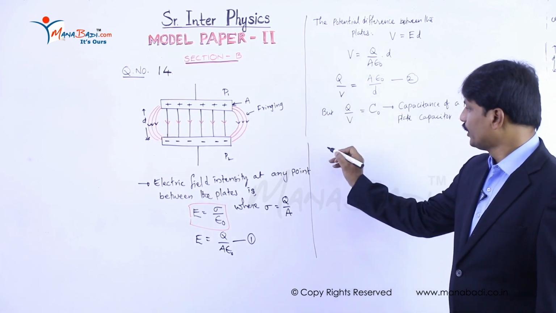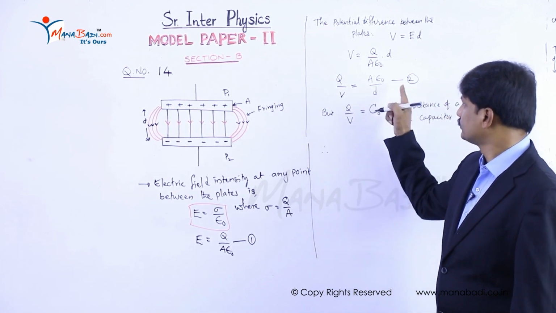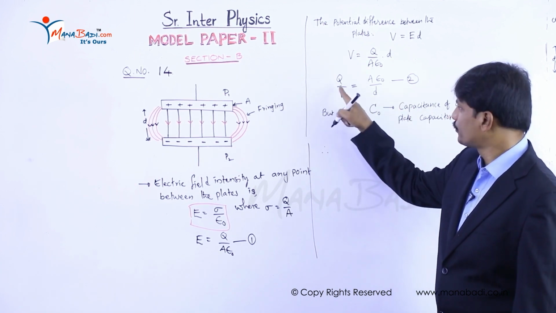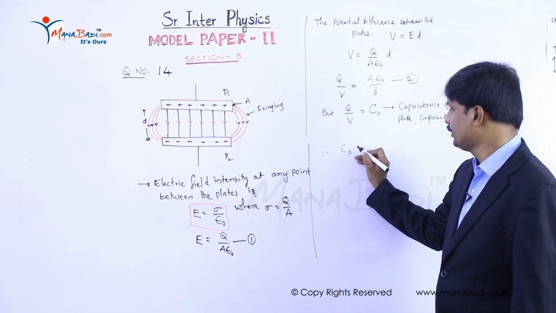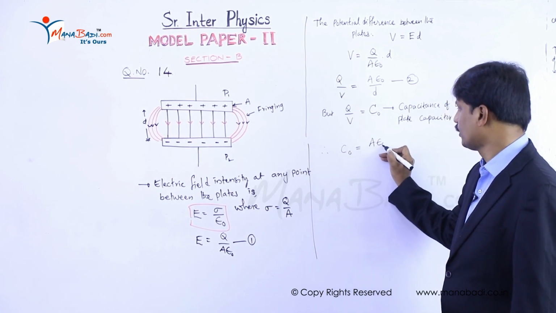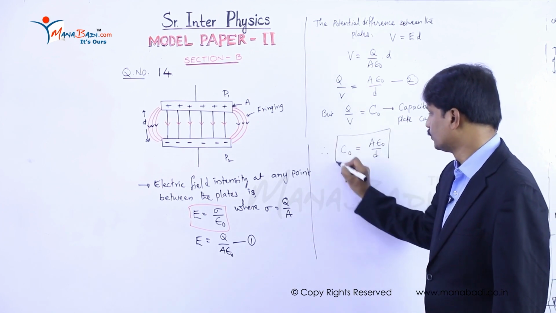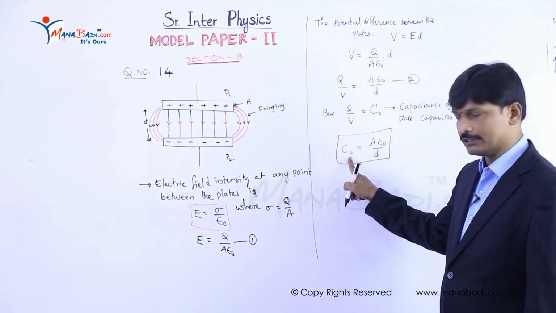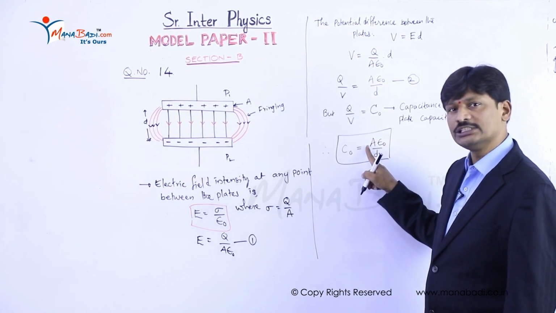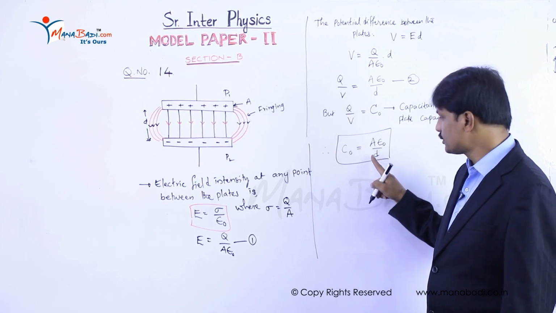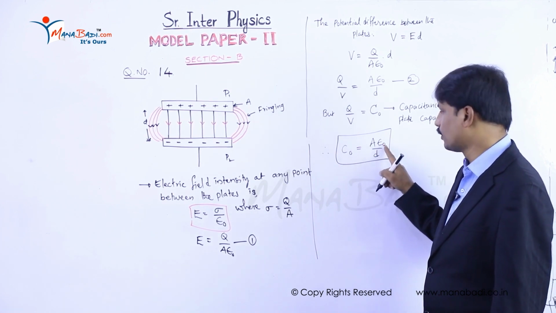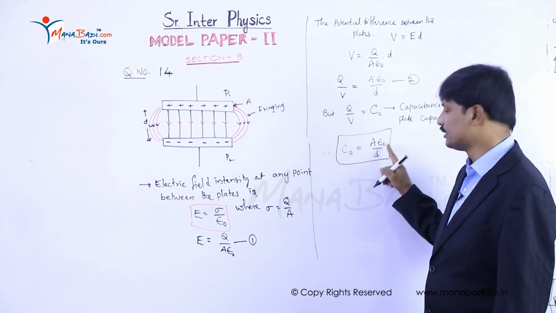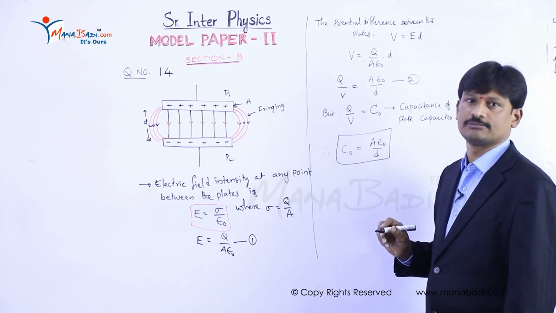So from equation 2 we can write Q by V as C naught. Therefore, C naught becomes A epsilon naught by d. So this is the capacitance of a parallel plate capacitor, where each plate area is A, the distance between the two plates is d, and epsilon naught is the permittivity of free space, which accounts for the medium between the two plates.